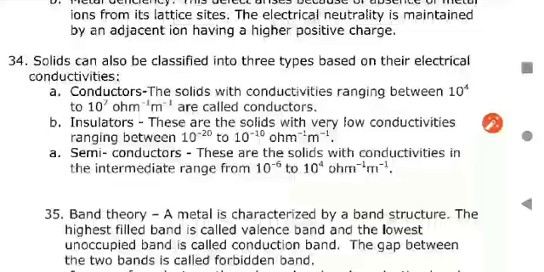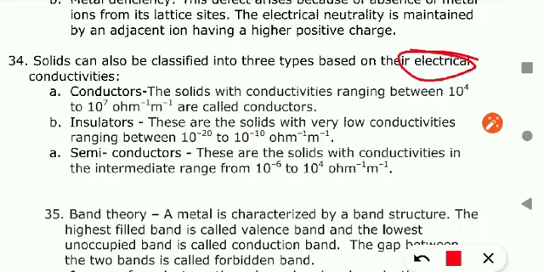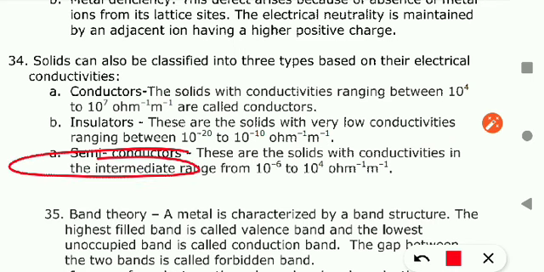This is our ninth video, and in this video we will discuss types of solid on the basis of their electrical conductivity. On the basis of electrical conductivity, there are three types of solid. First, those solids which conduct electricity are known as conductors, and those which do not conduct electricity are insulators. And the third category are those which conduct electricity but on heating.